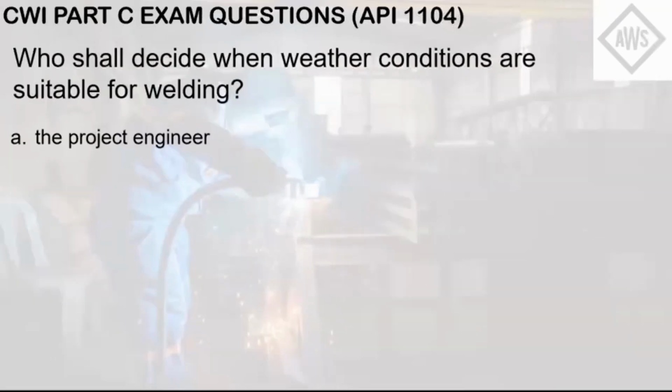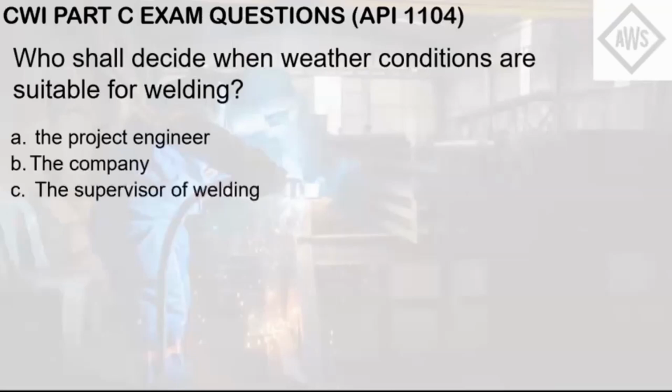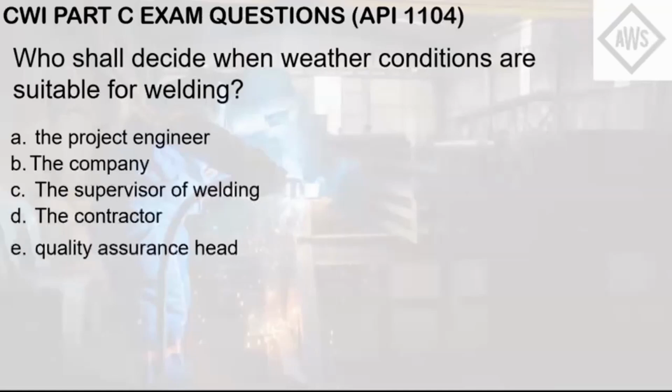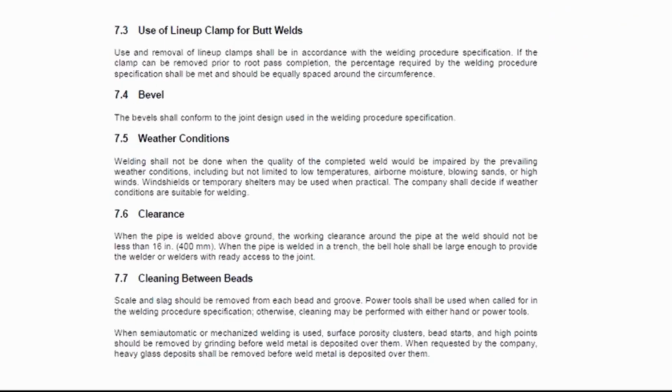Who shall decide when weather conditions are suitable for welding? A. The project engineer, B. The company, C. The supervisor of welding, D. Contractor, E. Quality assurance head. So the decision ultimately falls on the company.